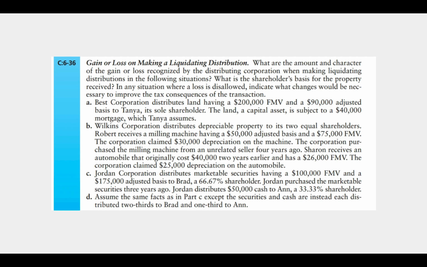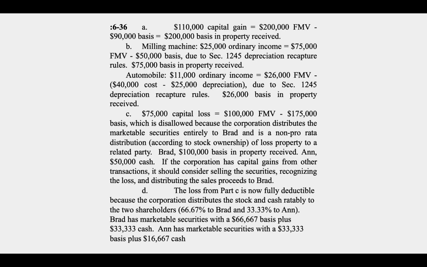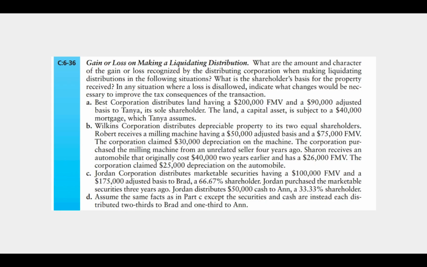And we know that on the shareholder side, the assumption of a liability reduces the measurement of the amount received. So it would reduce the value of that fair market value. On the corporation side, the limit would only come into play if the liability was more than the fair market value of the asset, which doesn't apply here. So in Part A, it's $110,000 capital gain measured as the fair market value minus the basis. All right, so that is the result to Best Corporation.